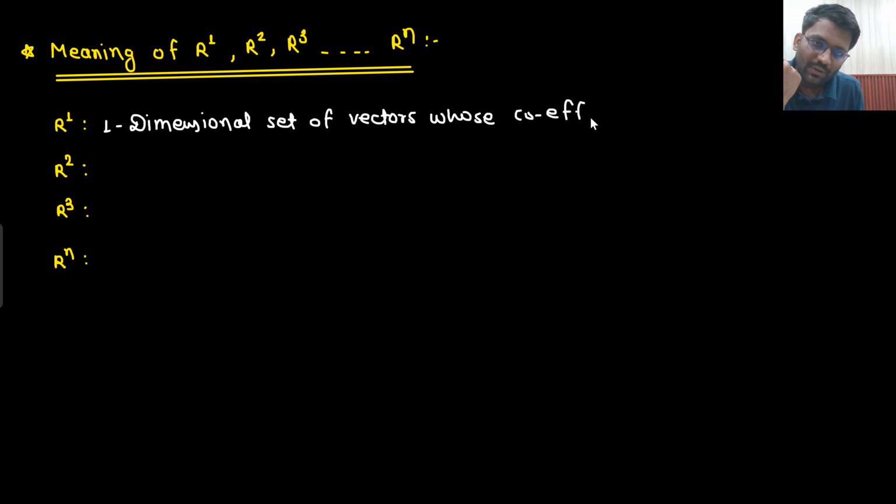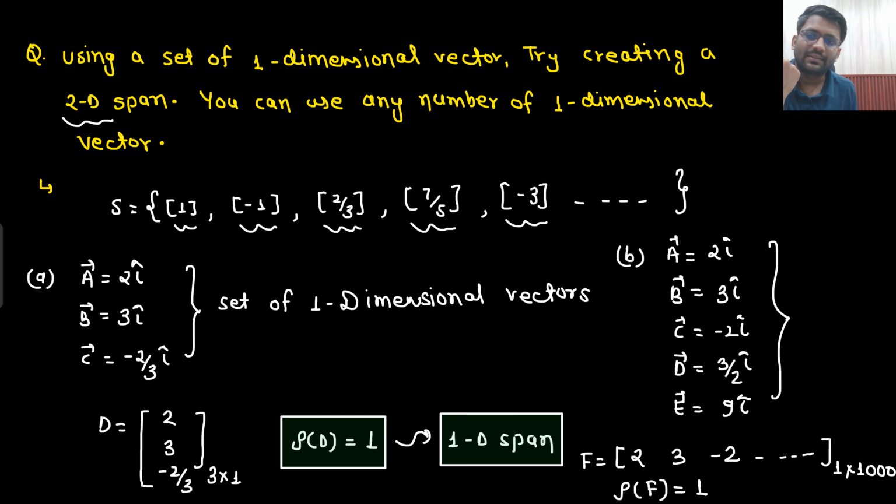Whose coefficients are real. What does that mean? What is R1? Sir, R1 is nothing but this. This is R1 only. What was R1? This was R1. So here I have written the language using a set of one dimensional vector.